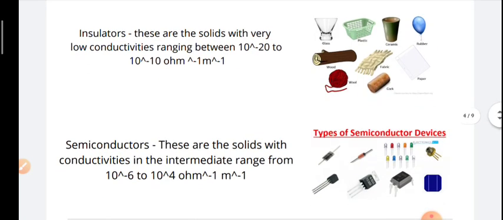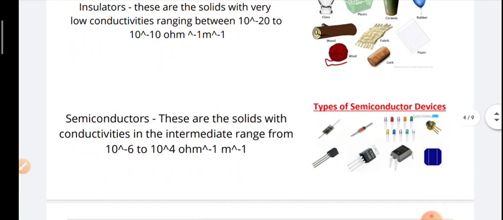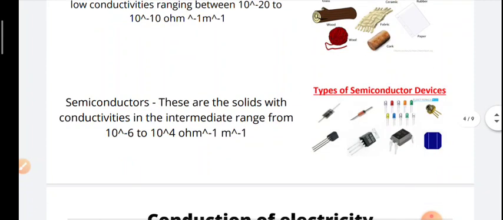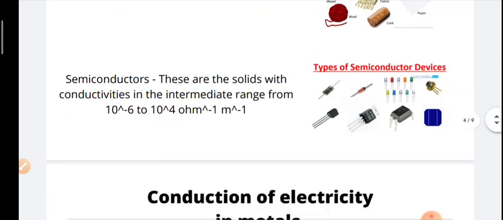So we are moving to the last subgroup, semiconductors. These are solids with conductivity in an intermediate range, from 10 to the power minus 6 to 10 to the power 4 per ohm per meter. Semiconductors are one of the unique conductors, you can say. It is an intermediate range, and the types of semiconductor devices are shown here. You might not have seen these things, but they are there in every circuit.